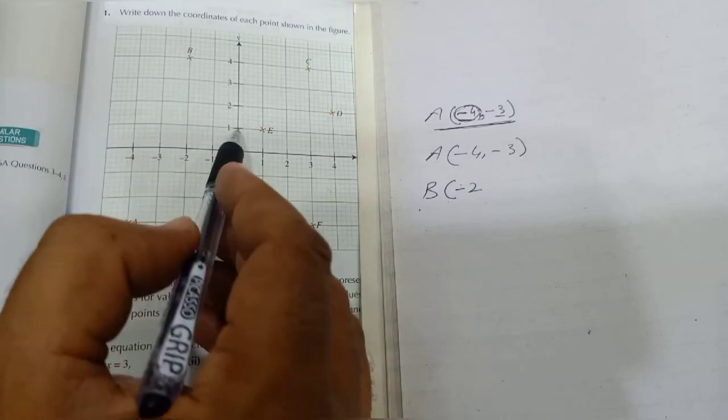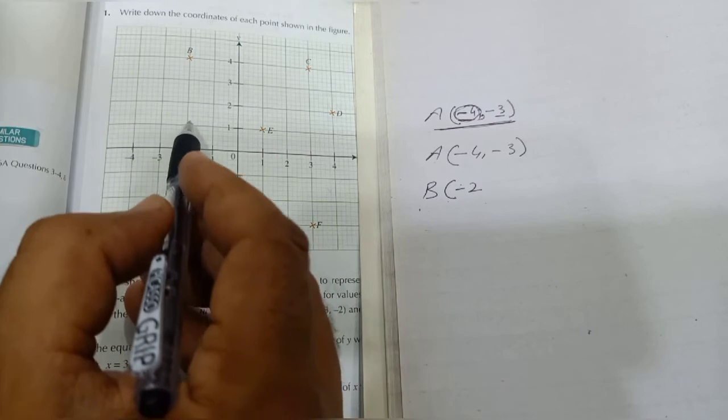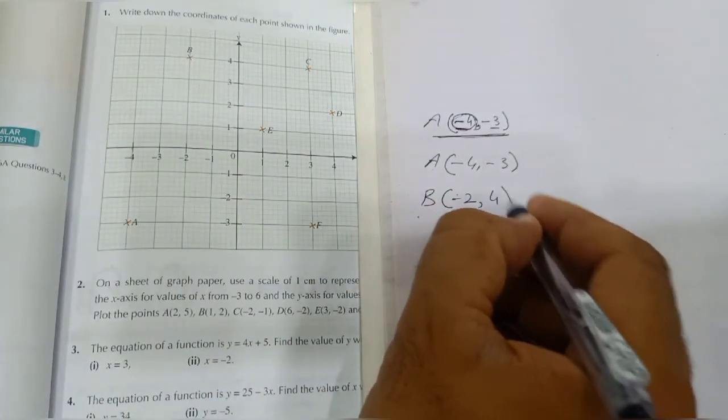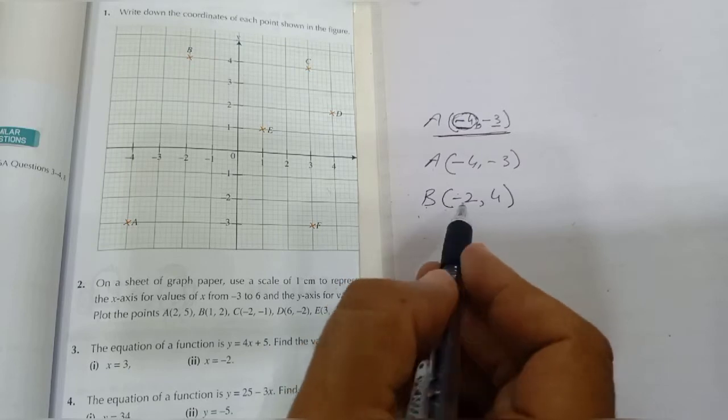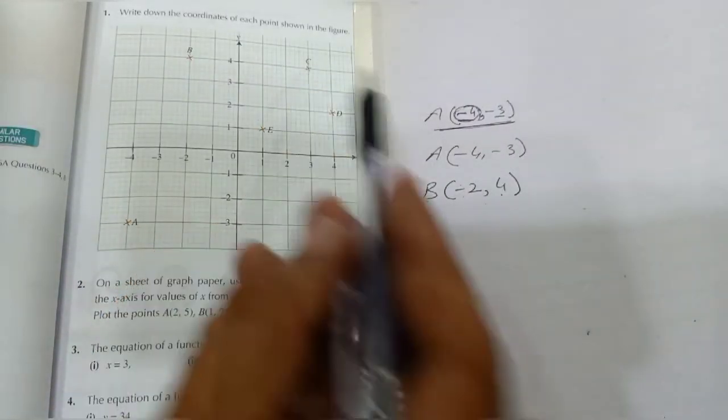You can count these numbers from the y-axis, as well as on this line: minus 2, 1, 2, 3 and 4. So the coordinates of position B are minus 2 and 4. Now students, look at position C.